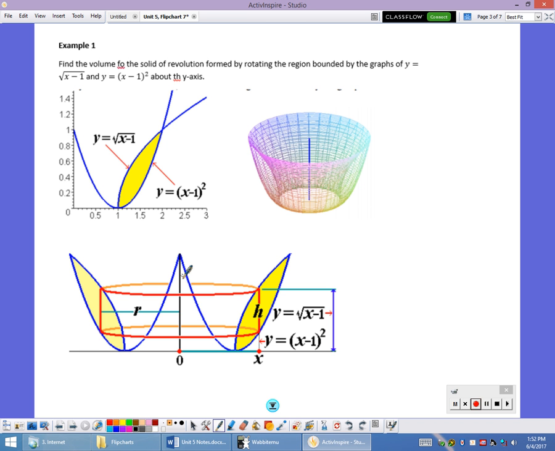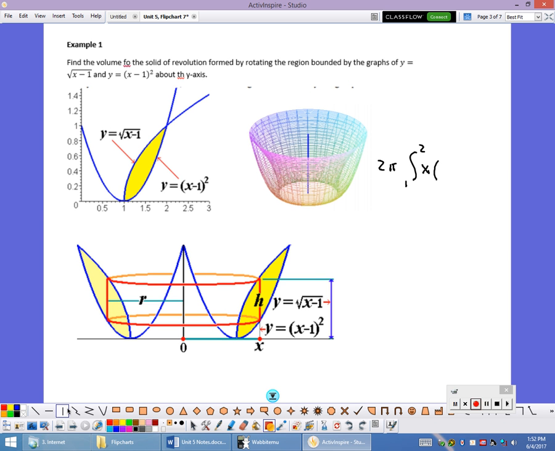And so x is going to be my variable of integration. So x values are going to be my limits, and it's still going to be 1 up to 2. So it's going to be 2 pi times the integral from 1 to 2. Since I'm going around the y-axis, the variable of integration is x, so that's going to be my radius. And then my height is always going to be parallel to the axis of rotation.